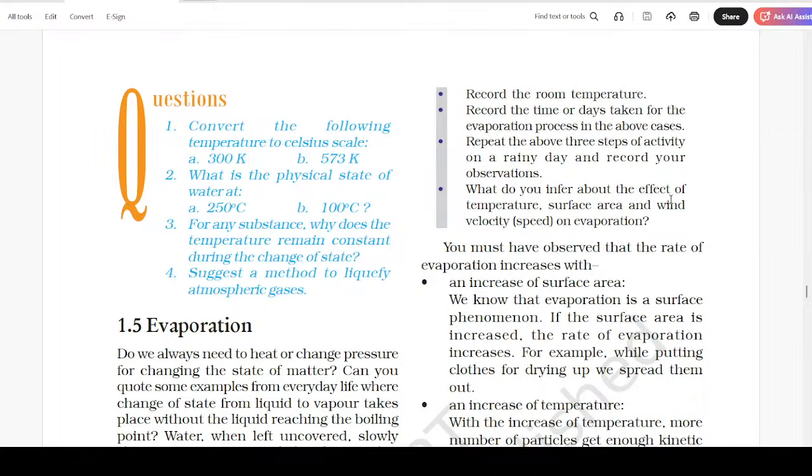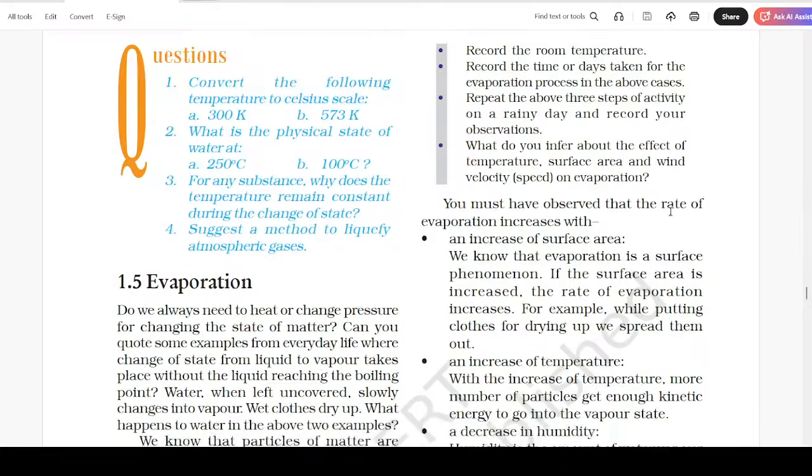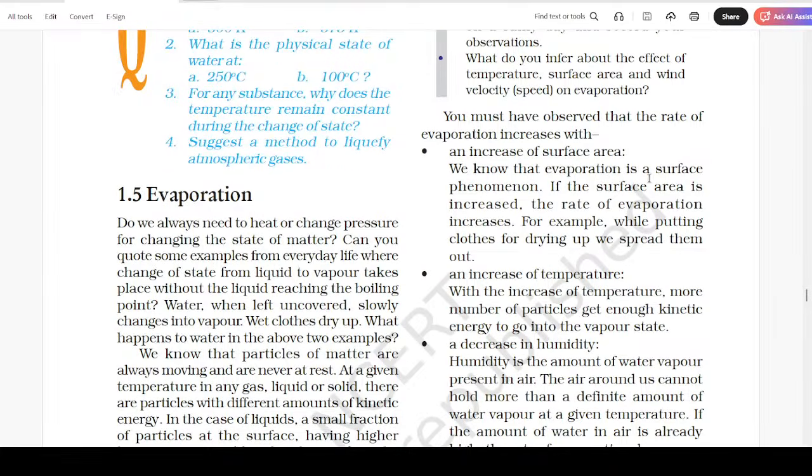You must have observed that the rate of evaporation increases with an increase of surface area. We know that evaporation is a surface phenomenon. If the surface area is increased, the rate of evaporation increases. For example, while putting clothes for drying up, we spread them out.